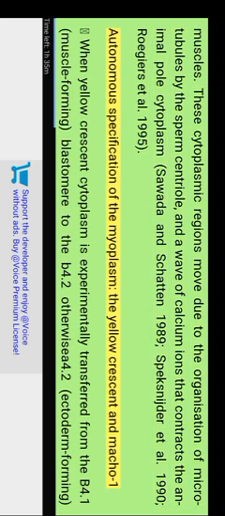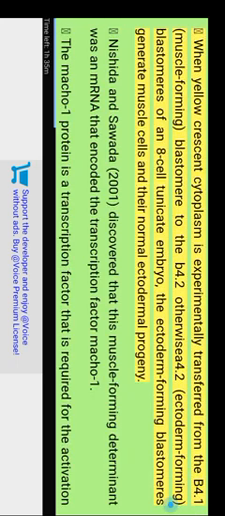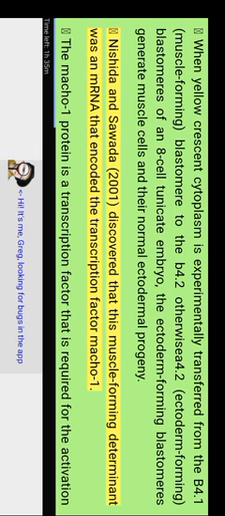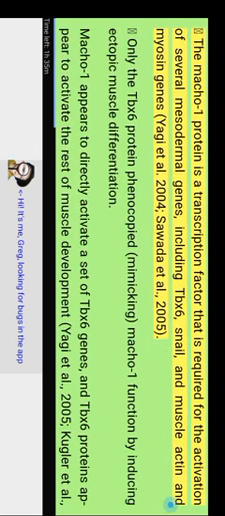Autonomous specification of the myoplasm, the yellow crescent, by macho-1. When yellow crescent cytoplasm is experimentally transferred from the B4.1 muscle-forming blastomere to the B4.2 ectoderm-forming blastomere of an 8-cell tunicate embryo, the ectoderm-forming blastomeres generate muscle cells in their normal ectodermal progeny. Nishida and Sawada 2001 discovered that this muscle-forming determinant was an mRNA that encoded the transcription factor macho-1.